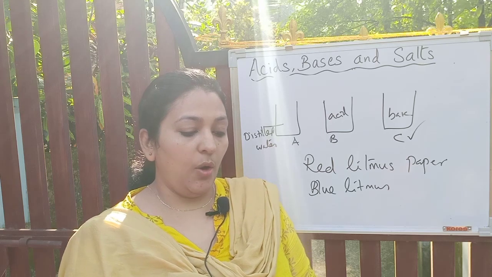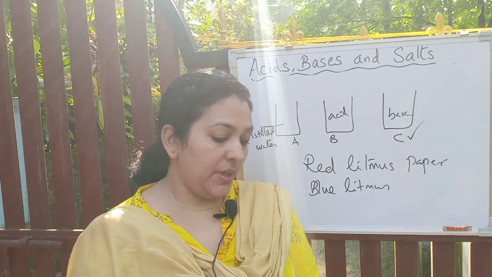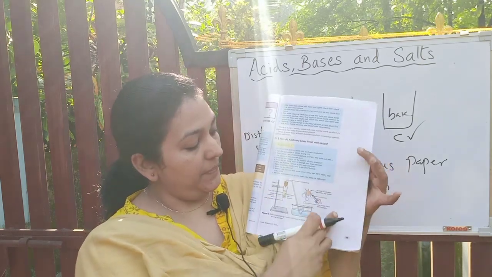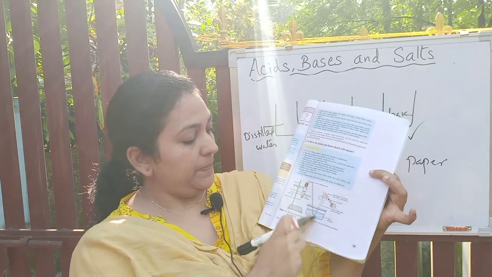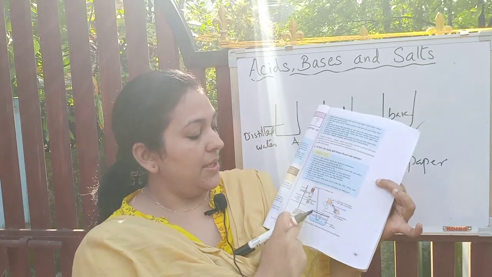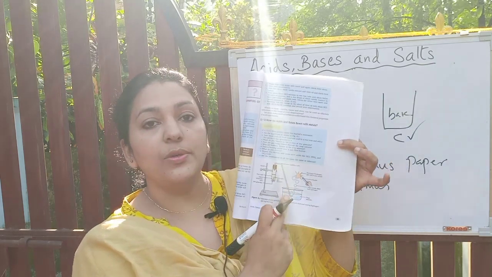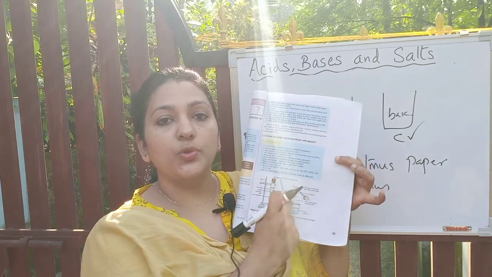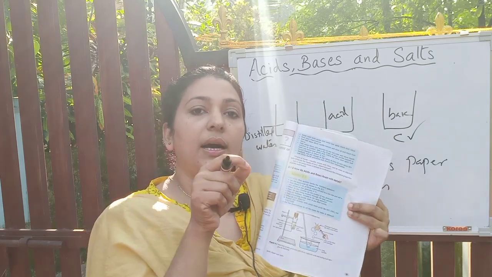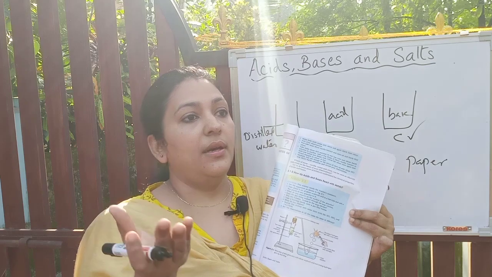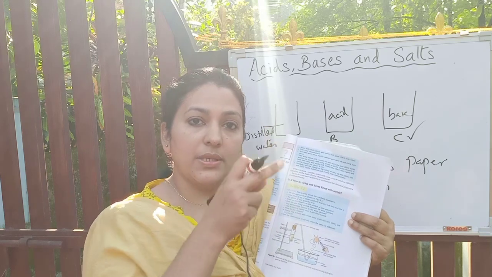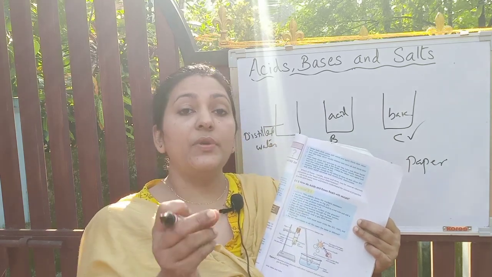Illustrate with an example. How will you test for the presence of this gas? You can see the diagram, page number 19. This is the activity for the reaction between acid and a base. You can see we are passing the evolved gas through soap solution. Why do we pass the evolved hydrogen through soap solution? Hydrogen is highly flammable. So if we burn hydrogen gas directly, what will happen? A highly explosive reaction may occur. Therefore, for our safety, we are passing it through soap solution,